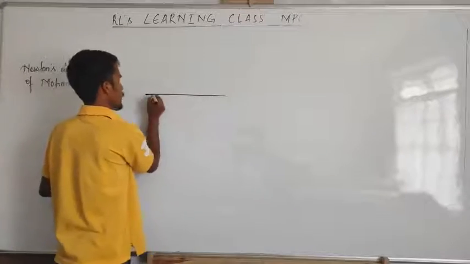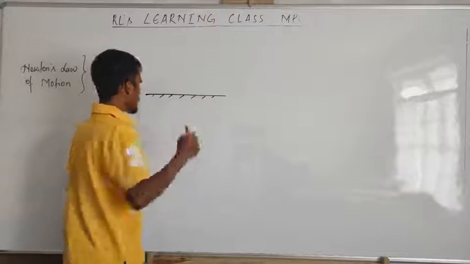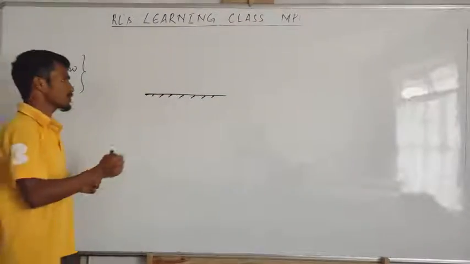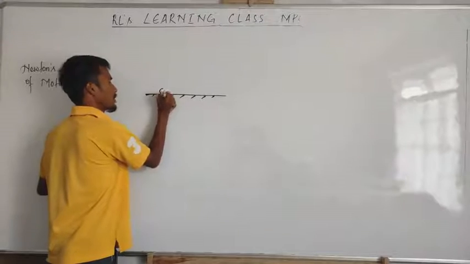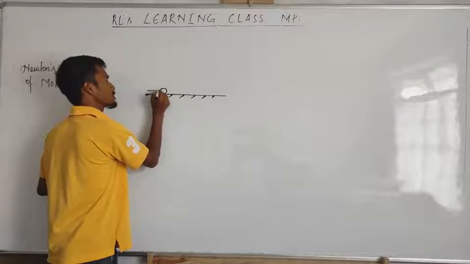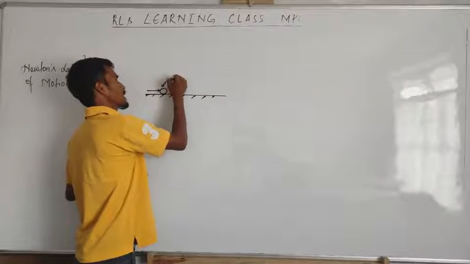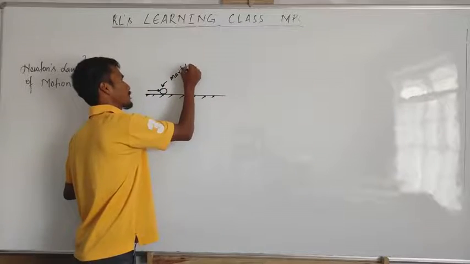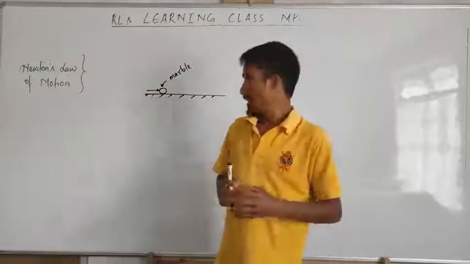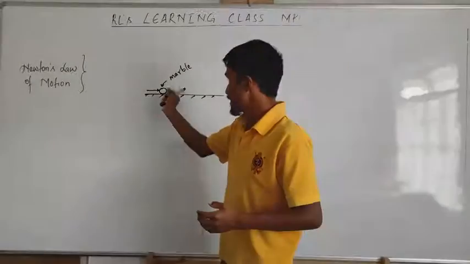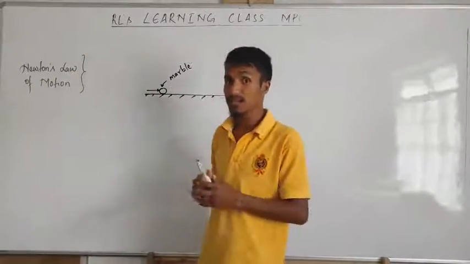For example, this is a floor, and on this floor there is a marble. Now I'm pushing this marble once. Consider that initially this object is at rest.